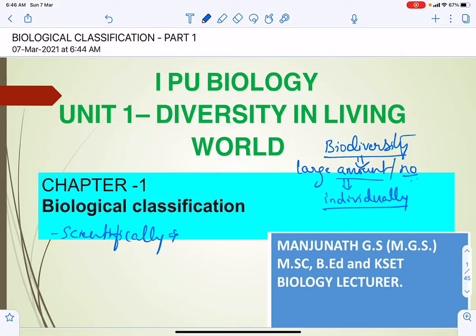He classified plants and animals into different groups. Let us see how he classified them. He classified animals into Anaima and Enaima, and plants into herbs, shrubs, and trees.